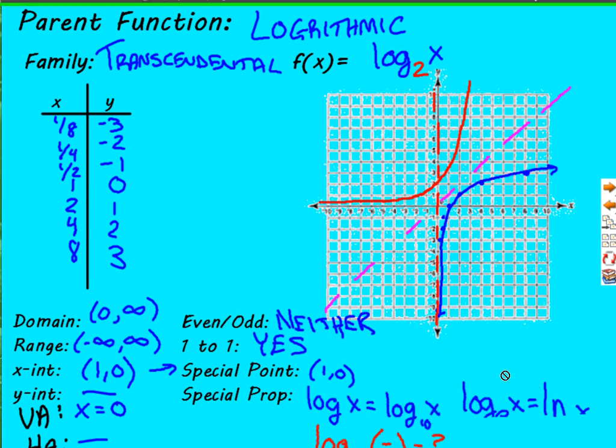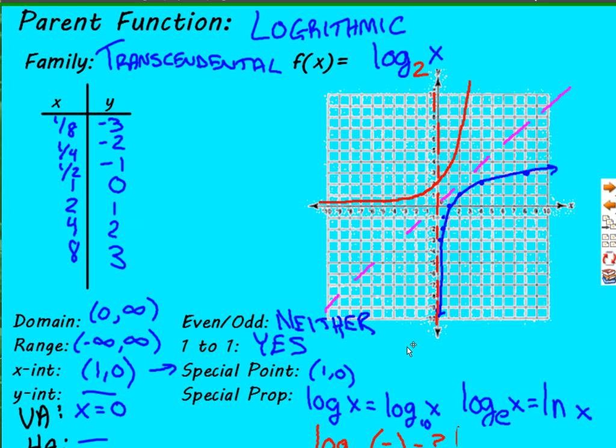And some special properties as I reveal them over here. First one, we can say log of x without putting a base there, without putting a number. It is assumed if there is no base that we're in base 10, because that's what we count with. We have 10 fingers. The other one, log base e. Remember we said e is very important, the 2.71. It is so special that it gets its own function, ln, the natural log. Log natural, I believe that was a Latin expression, ln of x.